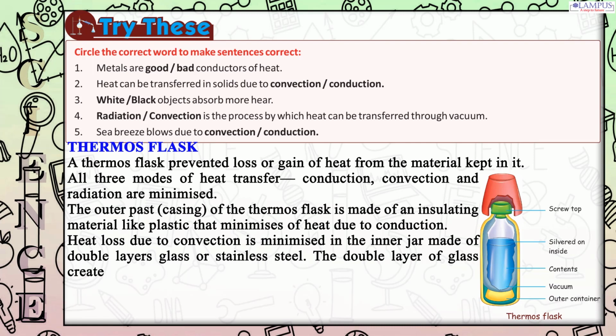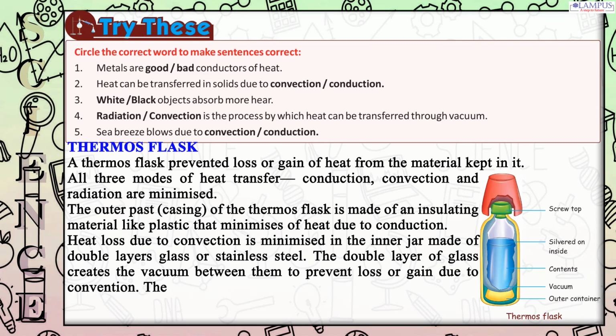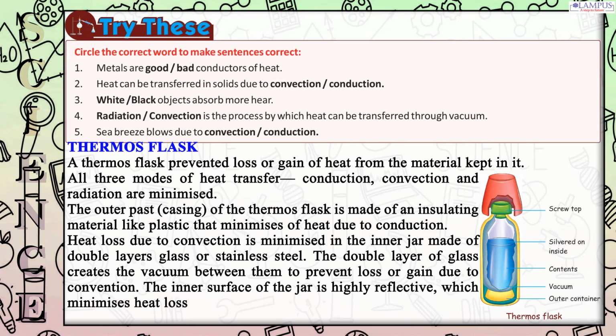The double layer of glass creates a vacuum between them to prevent loss or gain due to convection. The inner surface of the jar is highly reflective, which minimizes heat loss due to radiation. The heat radiations are reflected back into the jar.